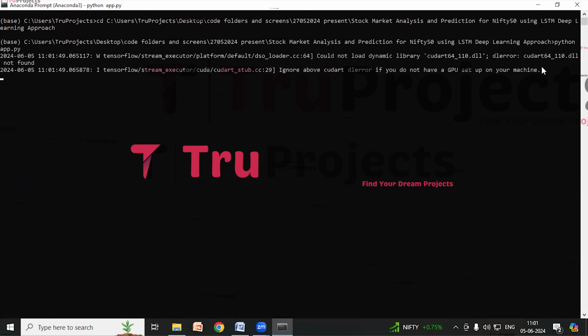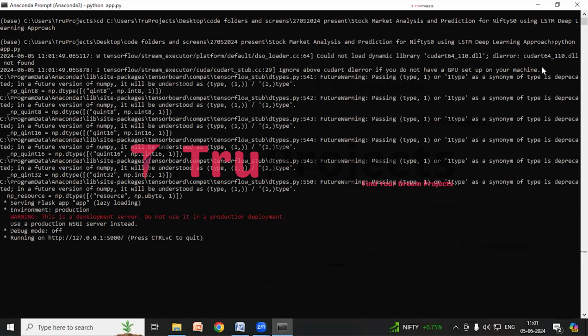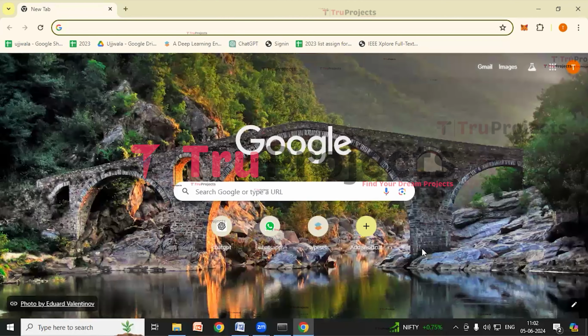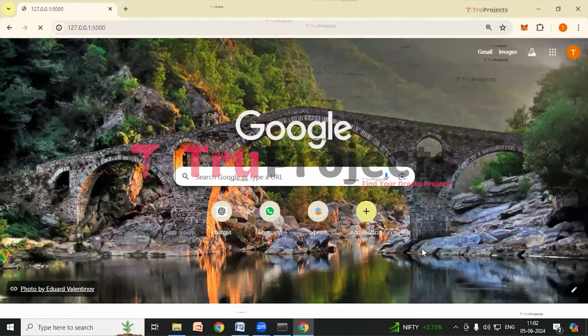After running the app.py file, the Flask framework will host the application locally at the default address localhost and port unless configured differently. So this is the local host and this is the port. Now copy the local link provided by the Flask framework. I'm copying it and paste it into any web browser. I usually prefer Chrome. After pasting it, hit the enter button.